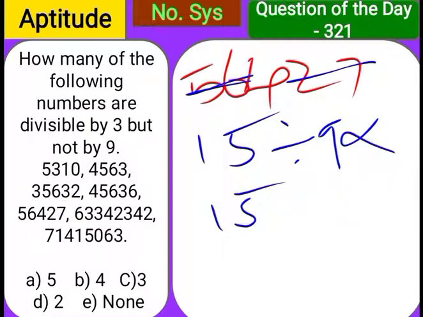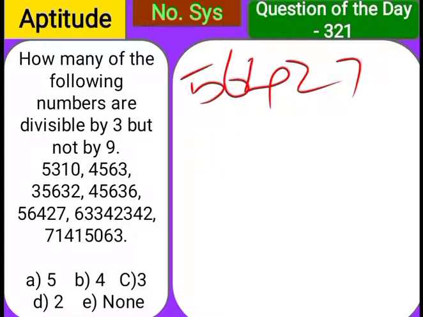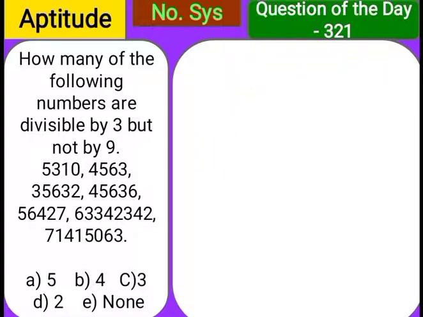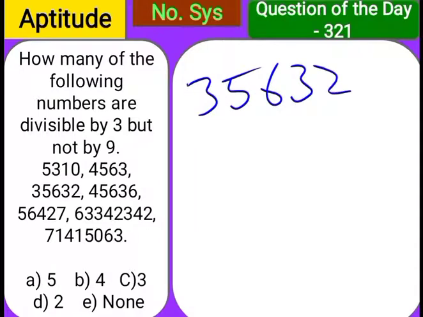Then if you check the remaining numbers, 45636 or 35632. For 35632, if you add 6 plus 3 it becomes 9. Next, 5 plus 3 is 8, plus 2 is 10. It is also not divisible by either number, so it is also not our answer.